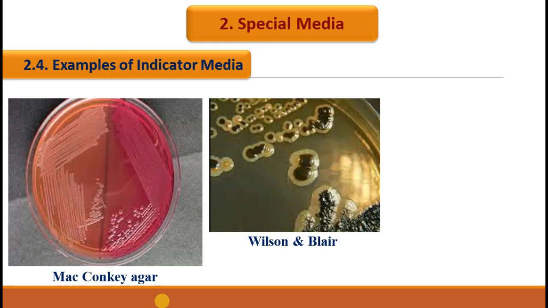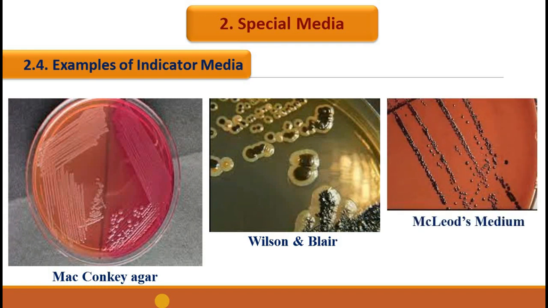Another example is MacLeod's medium or potassium tellurite agar. This media is used to isolate Corynebacterium diphtheriae. Potassium tellurite in the medium is reduced to metallic tellurium by Corynebacterium diphtheriae to produce black colonies. Thus, here the indicator is potassium tellurite.